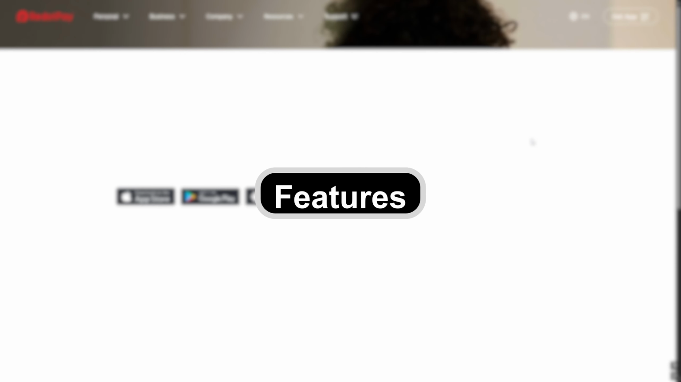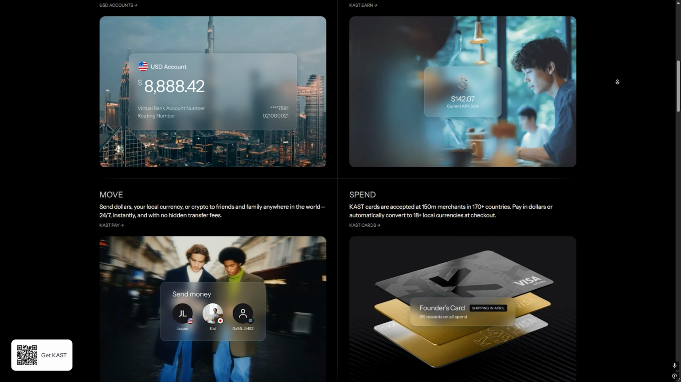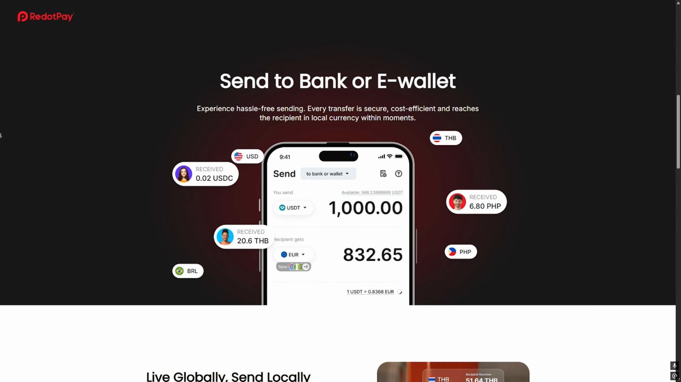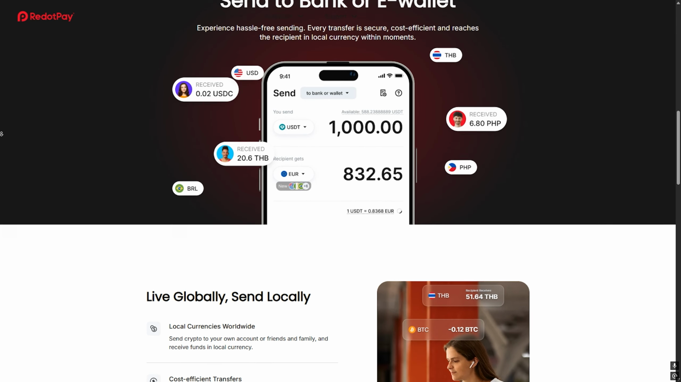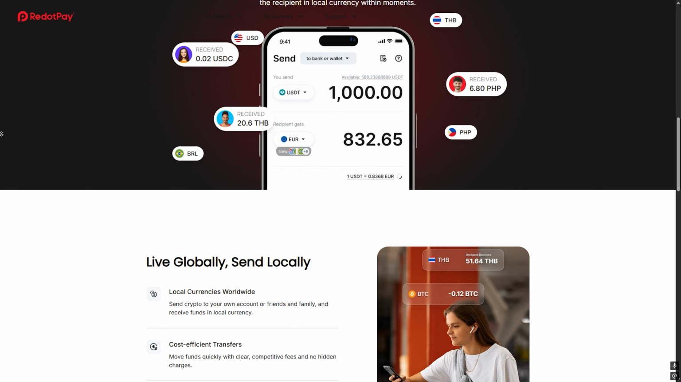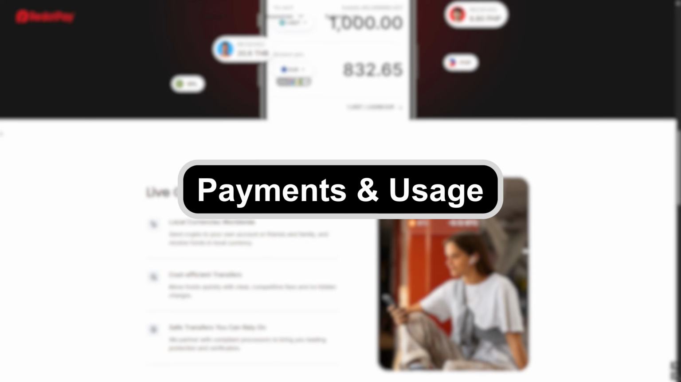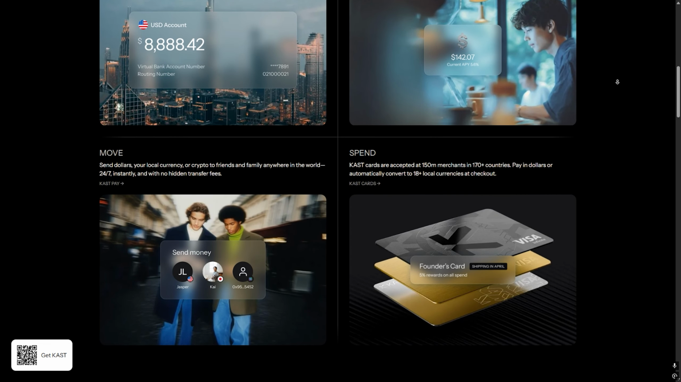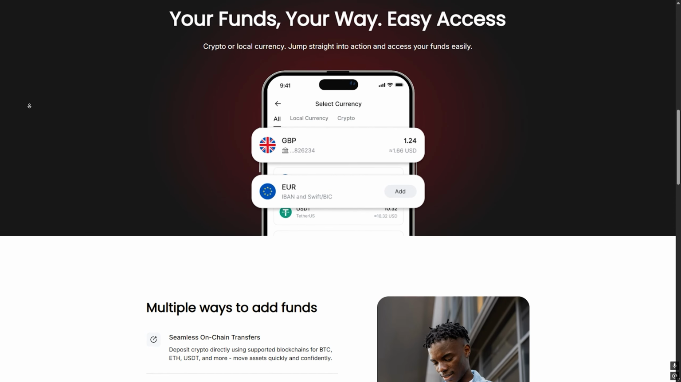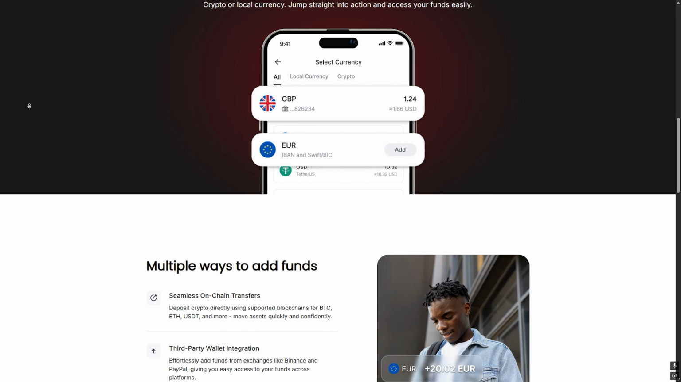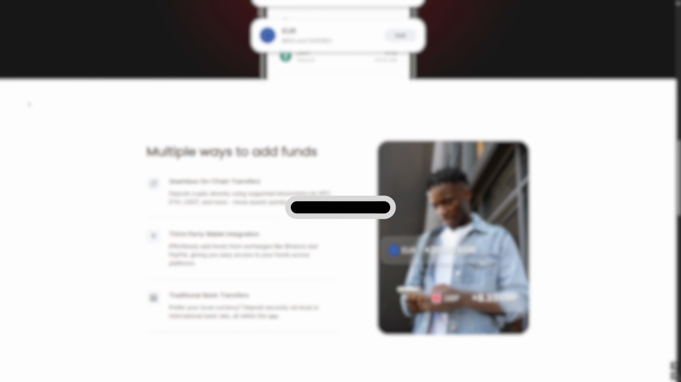Features. Kast focuses on sending and receiving money, basic wallet functions, managing balances. RedotPay focuses on virtual cards for online payments, paying for subscriptions, international transactions. RedotPay is more specialized, while Kast is more general purpose. Payments and usage. If you want to send money to friends or use a wallet daily, Kast makes more sense. If you want to pay for services like Netflix, Spotify, or online shopping, RedotPay is usually the better option because of its virtual card system.